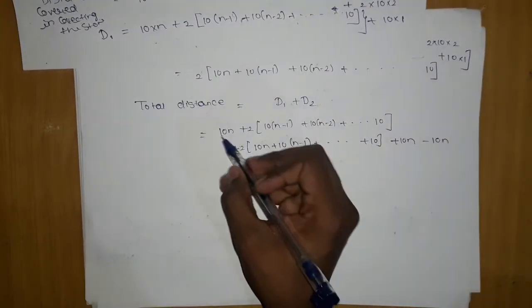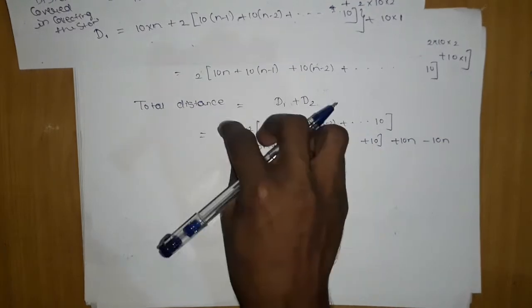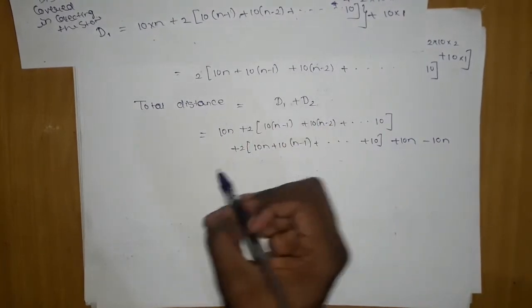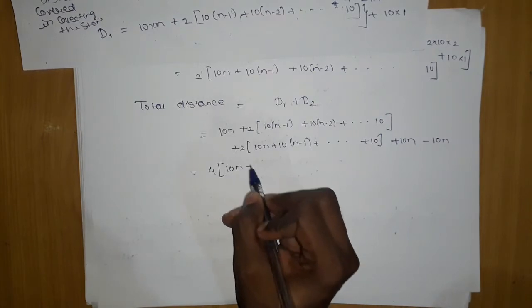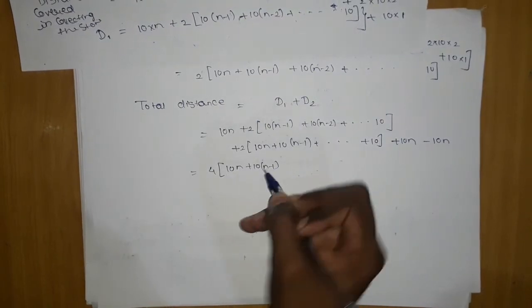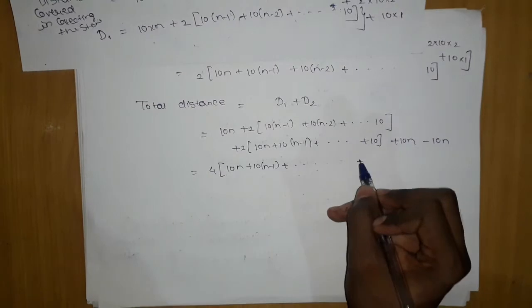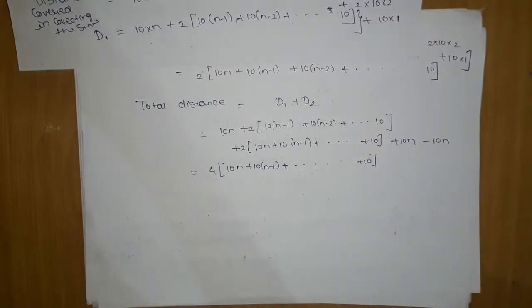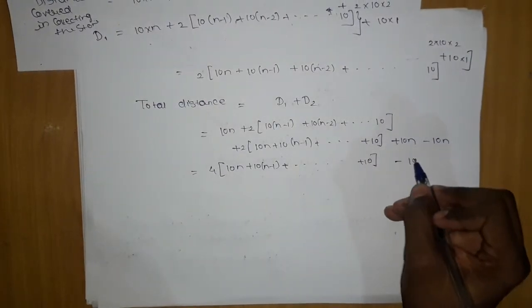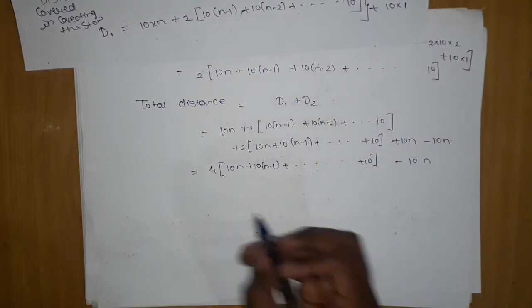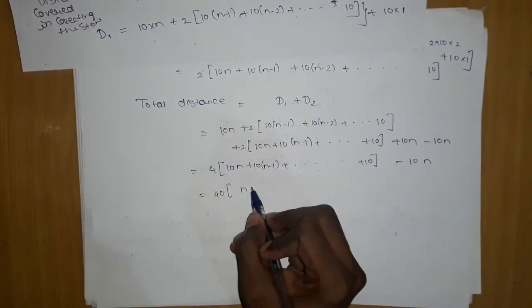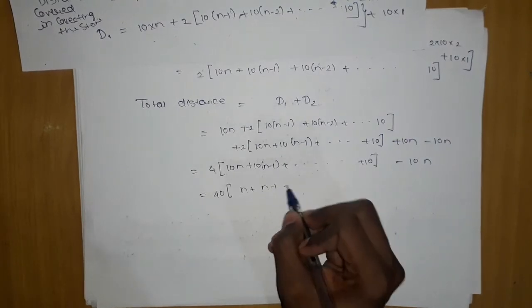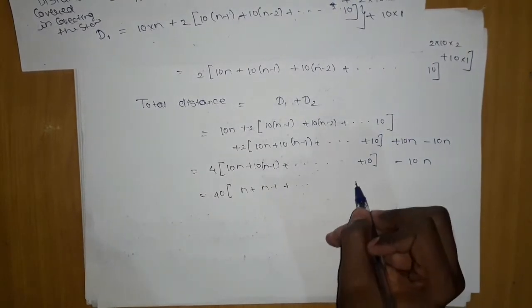It will make it 2 times 10 into n, then this whole thing will add up and become 4 times: 4 into 10 into n plus 10 into n minus 1, and so on till 10, and this 10 into n will be left here. Now we will take 10 common: 40 into n plus n minus 1, and so on till 1.